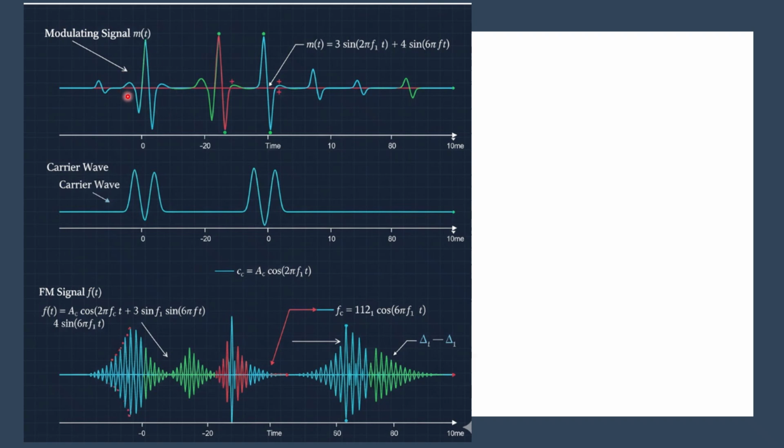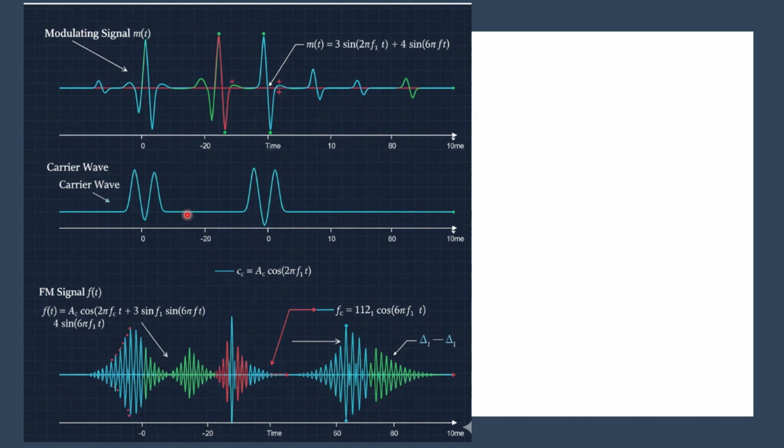So the question is, how can it propagate to a longer distance? The answer is your carrier wave. The carrier wave has a very high frequency, and if the modulating wave is loaded onto the carrier wave, then the carrier wave can carry the modulating wave to a longer distance, and in this way you can deliver your message information to the destination.